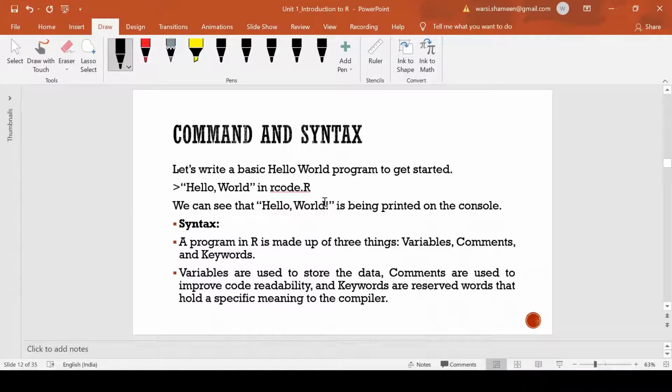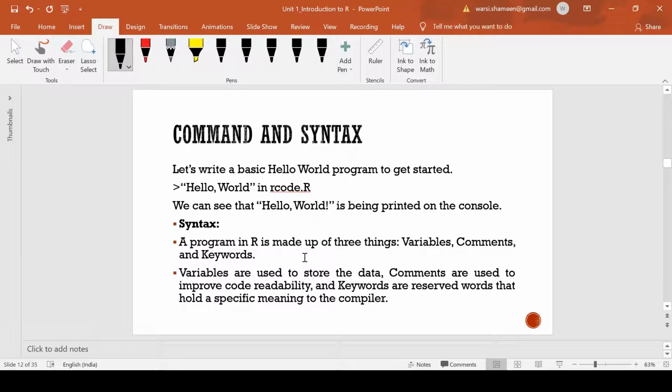As we talked about command and syntax, when we start the basic functioning in R, we can write the code hello world. Here I'm just explaining the things, and in the next video we will be talking about these things in practical. We will actually be typing in RStudio, and then you would be able to see how it is printed in the console. So in the R code portion, when you write hello world, then hello world would be printed on the R console. This is the initial step, and from here you can move ahead.